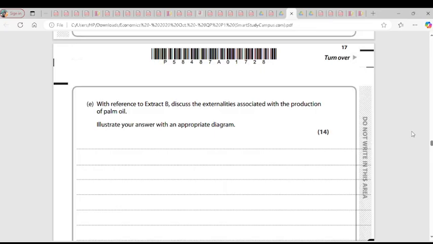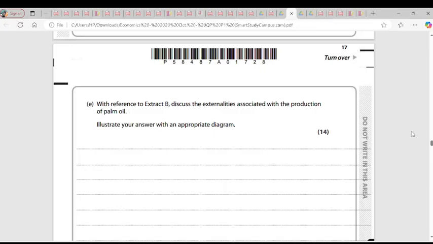Now we take each one at a time. Cost, which is external cost. What is external cost? External cost is the cost to the third party who are not involved in decision making. So what are the reasons why we have external cost? The first one is that producers don't consider the impact of external cost of their action to third party. So there's external cost because those who take the action do not take third parties into consideration. They don't care. So because they don't care, it brings about external cost.